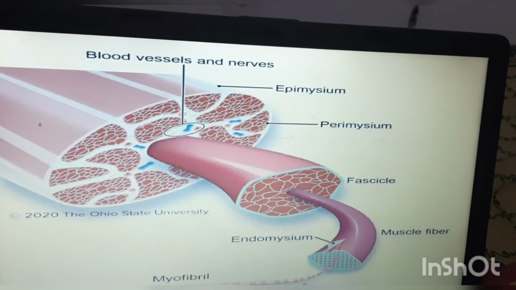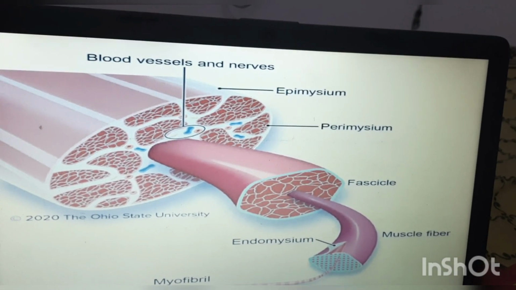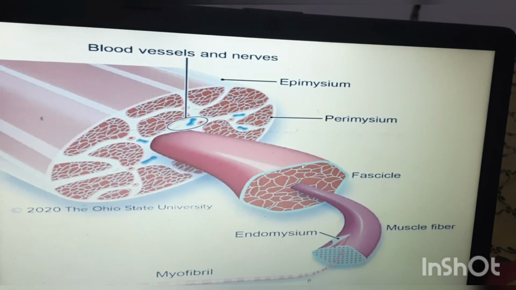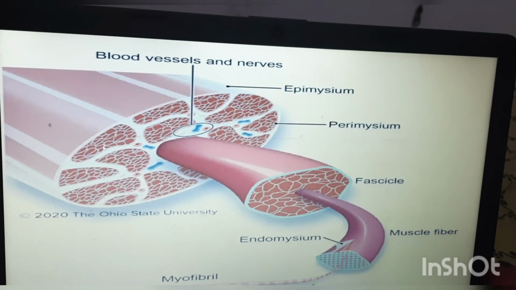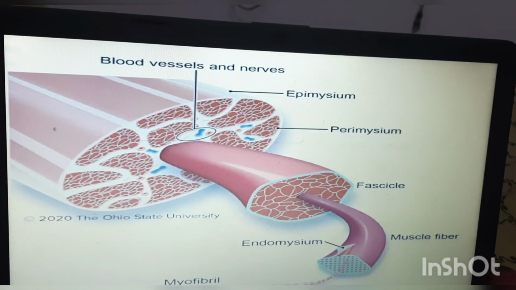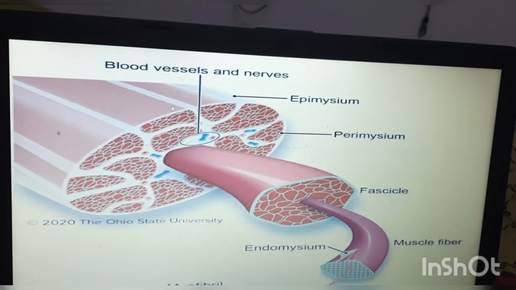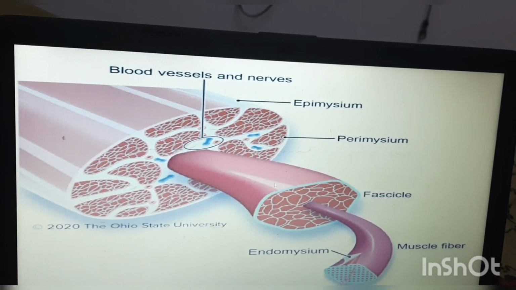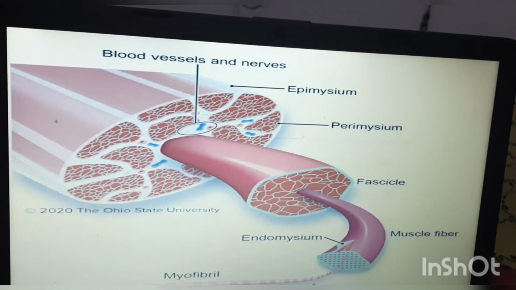Okay. And inside this fascicle, we can see a myofibril. So all these myofibrils are arranged in bundles. This bundle is called a fascicle, and those fascicles are fused to form a muscle. So inside the muscle we can see a number of fascicles. So overall the muscle is covered with an epimysium, and each fascicle is covered with a perimysium, and each myofibril is covered with an endomysium.